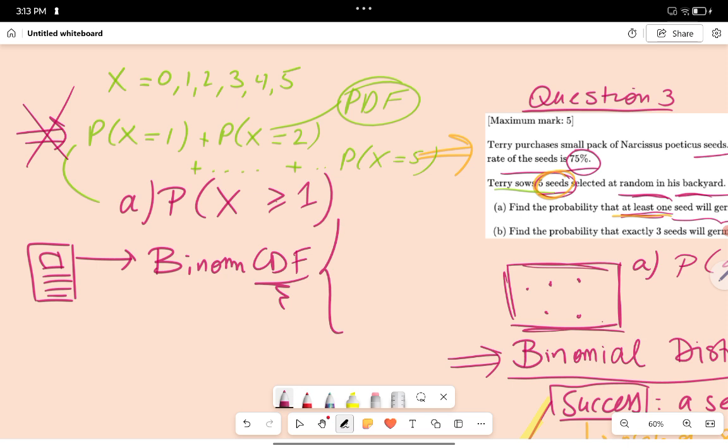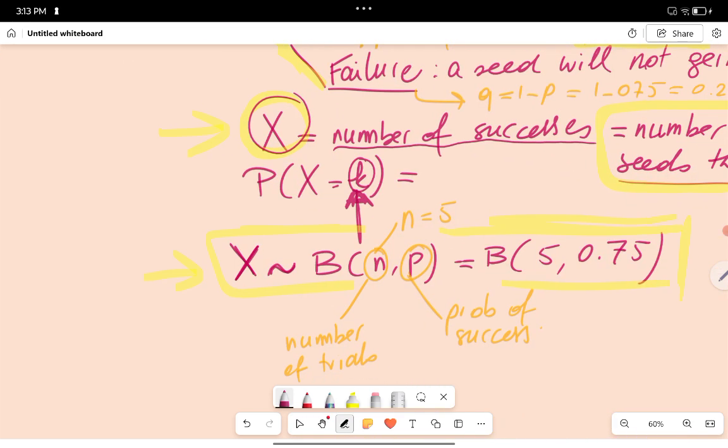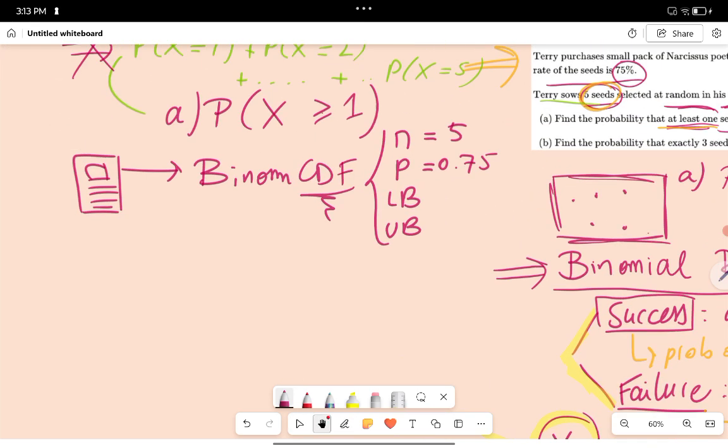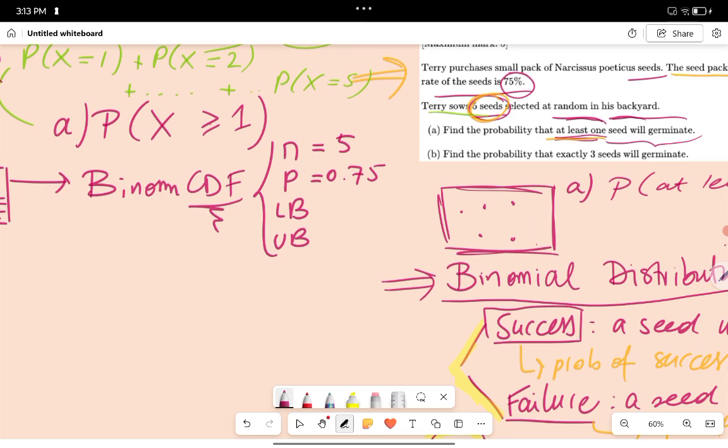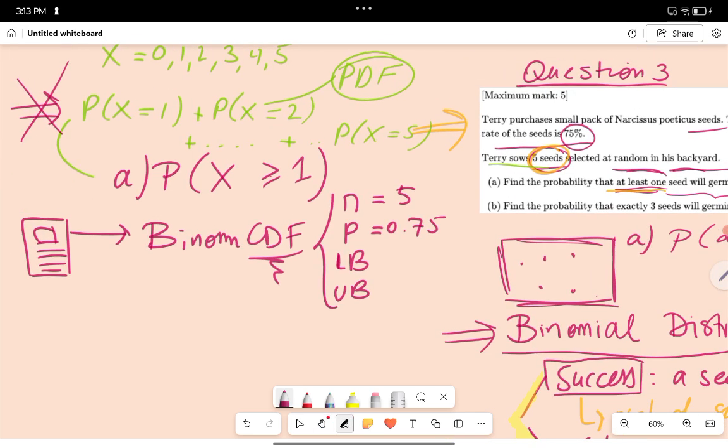So what do we need? We need the n, your p, your lower bound, and your upper bound, right? So n is 5, p is 0.75, because this is how we denoted our X. X is binomial with an n of 5 and a p of 0.75. And then what is our lower bound? We're going to take the range for X equal to 1 up till X equal to 5.